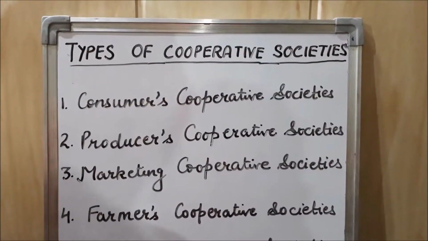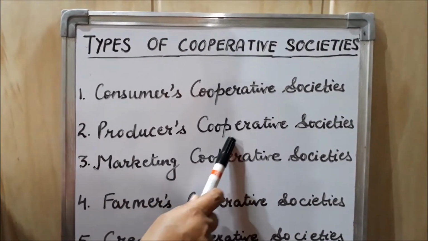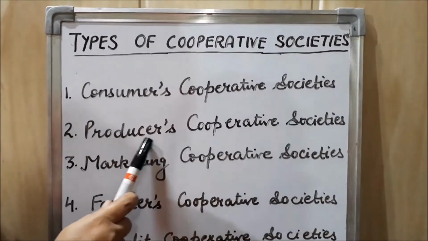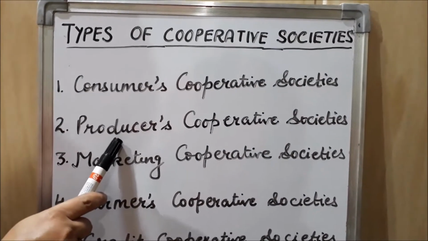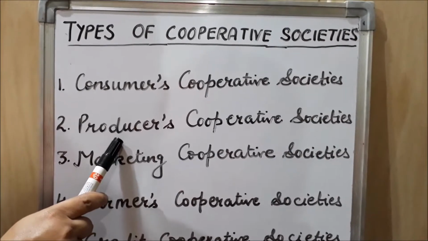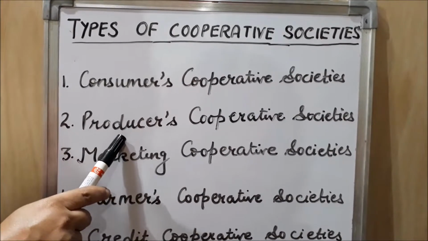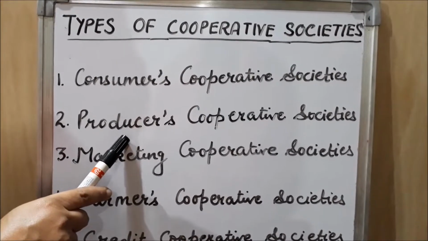Clear? Yes students, the second cooperative society is producers cooperative societies. These societies are formed by small producers who are facing problems in obtaining raw material, equipment, machines, and also in selling the goods manufactured by them.